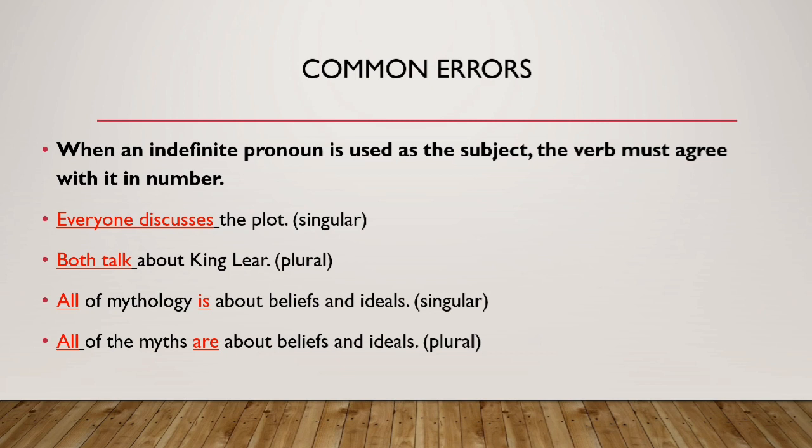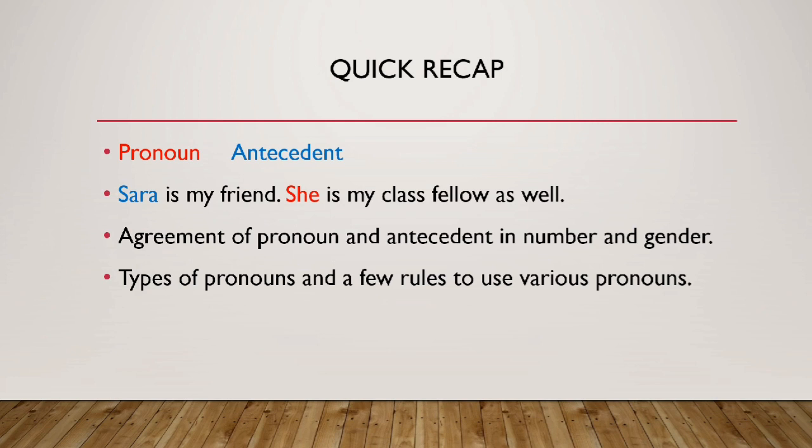So let's have a quick recap on a few things only, because I'm not going into the details. In today's lecture, we talked about the pronouns. So pronouns are the words which are used in place of nouns. There are 7 different types of pronouns: indefinite pronouns, interrogative pronouns, relative pronouns, my favorite reflexive and emphatic pronouns, and so on. You might have come across the term antecedent for the very first time when we were discussing it in today's lecture, that antecedent is a noun that is replaced by a pronoun.